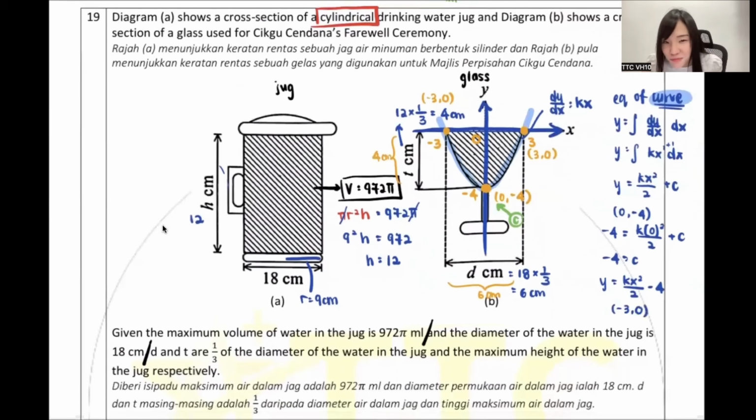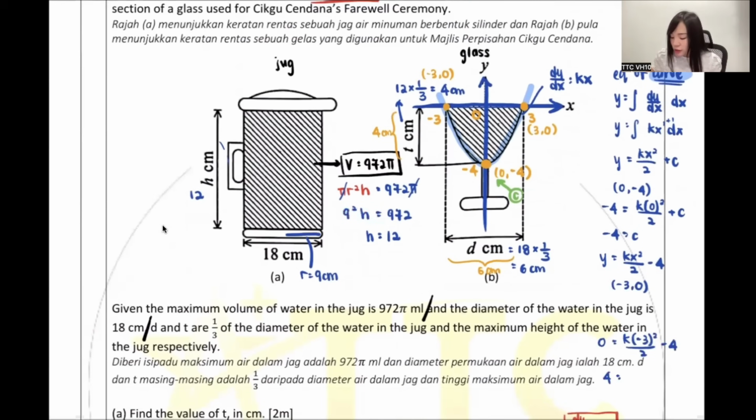Let's say I sub (-3, 0). So my y is 0, my x is negative 3, over 2, minus 4. Minus 4, move it over, plus 4. Negative times negative is positive, 9 over 2. Times, move it over, divide. Do you realize the k is 8 over 9? The question asked me to find k, I found it. They also ask you to find the equation of the curve, which you also found. Your equation of the curve is y equals kx squared over 2 minus 4.